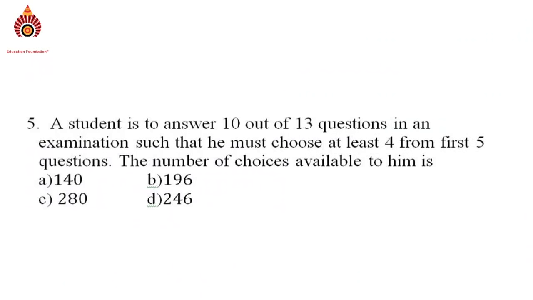See the next question. A student is to answer 10 out of 13 questions in an examination such that he must choose at least 4 from first 5 questions. The number of choices available to him is. A student is to answer 10 out of 13 questions in an examination such that he must choose at least 4 from first 5 questions. The number of choices available to him.